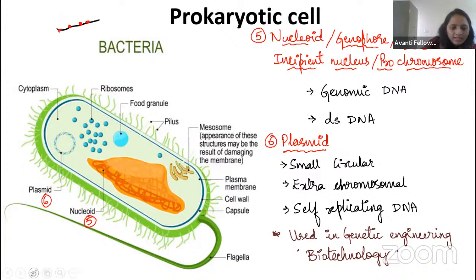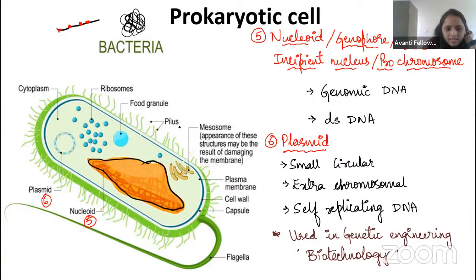The DNA does not have any histone protein, so it will be coiled like this, right, guys? Yes. Here you can see it has the DNA, right? This DNA we will call genomic DNA. Remember. So this DNA we will call genomic DNA.